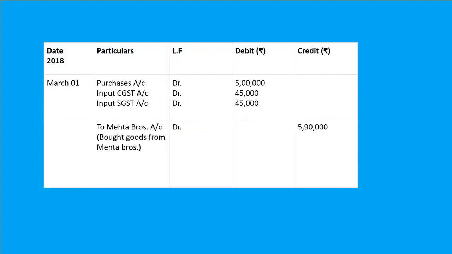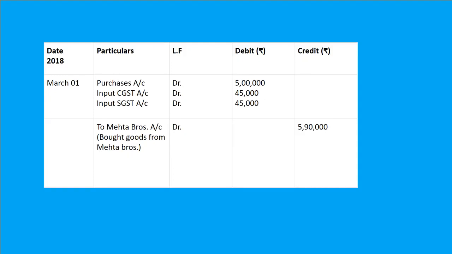The entry will be the same: purchases account debit, 5 lakh it is given, and they are saying 9% input CGST, 9% SGST. So we will calculate 9% of 5 lakh, that will be 45,000. We will write input CGST 45,000, input SGST 45,000 to Mehta Brothers. In Mehta Brothers the total amount will go there, 5,90,000.